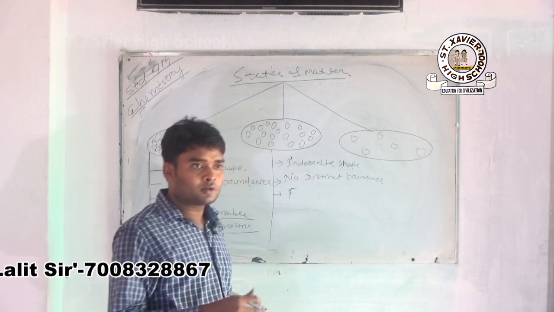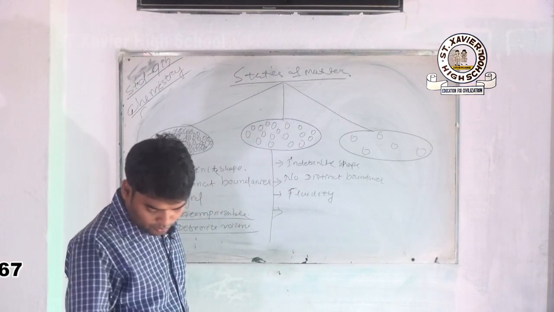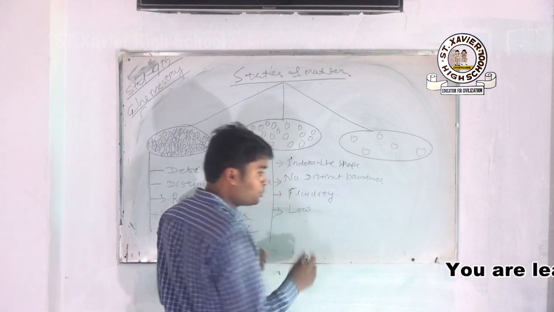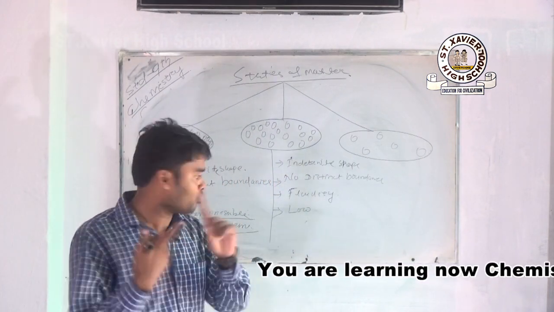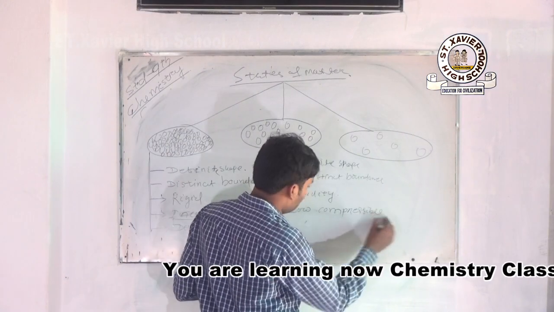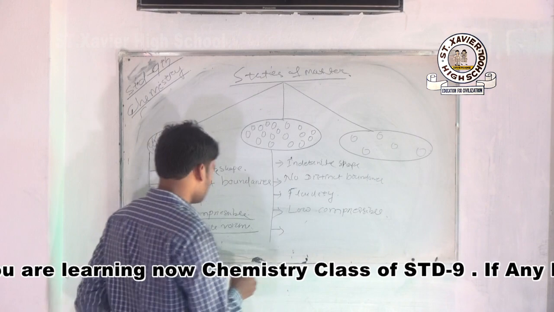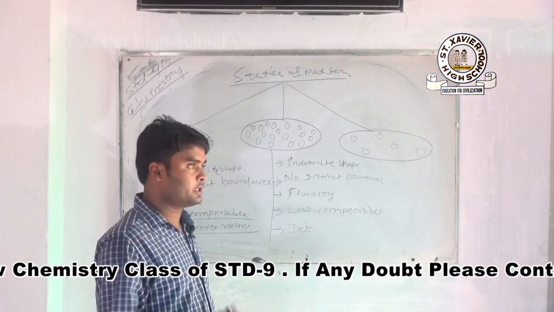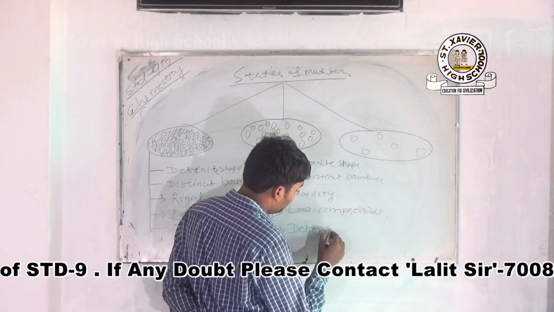Fluid means flowing, it can easily flow. Next is low compressible, not fully compressible, not incompressible, but moderately, that means low compressible. It also has a definite volume. When you take it in a container, it shows a definite volume.